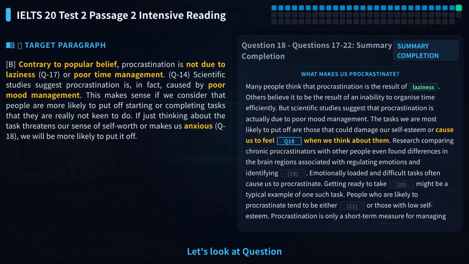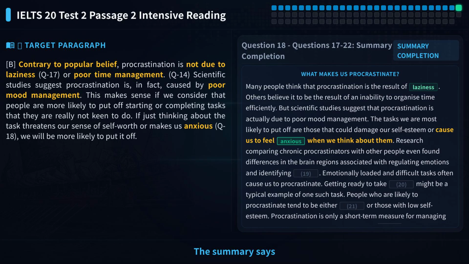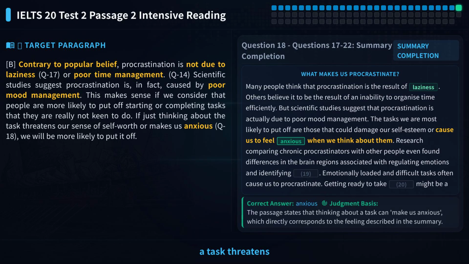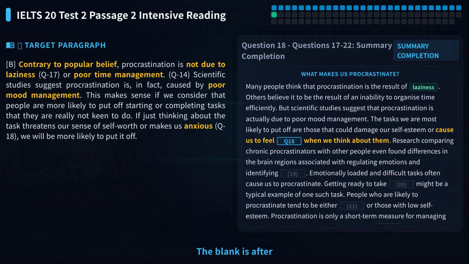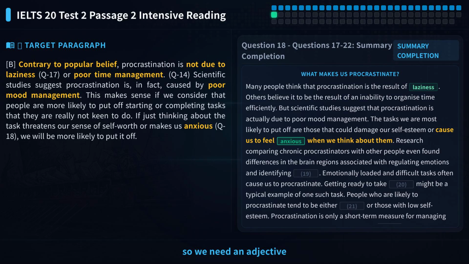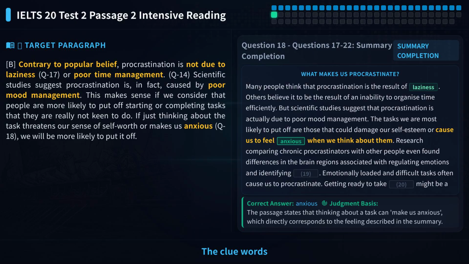Let's look at question 18. The summary says if thinking about a task threatens our self-worth or makes us feel blank, we are more likely to delay it. The blank is after makes us feel, so we need an adjective describing an emotion. The clue words are threatens and self-worth.